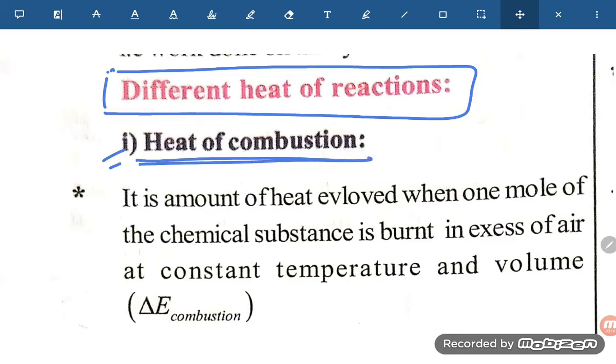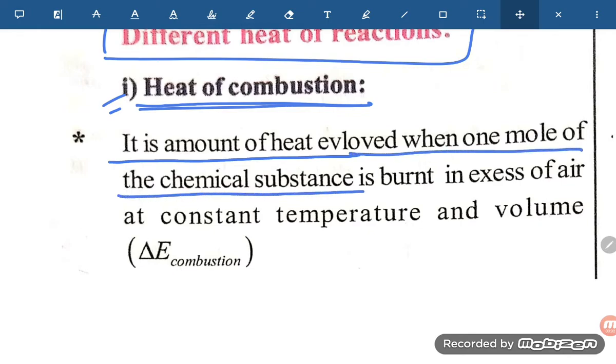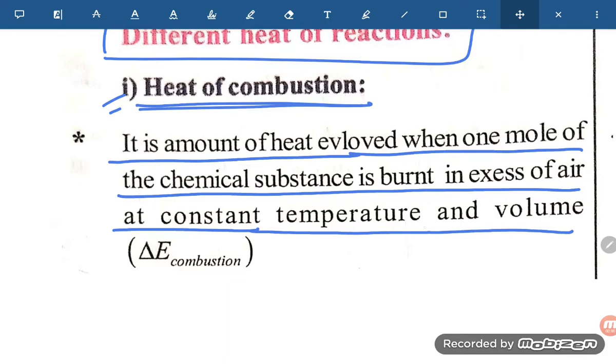Heat of combustion. You already know the combustion reaction: in the presence of oxygen, if you are heating something, it will give carbon dioxide and release heat also. So what is the definition of heat of combustion? It is the amount of heat evolved when 1 mole of a chemical substance is burned in excess of air at constant temperature and volume. Here they are talking about constant volume.